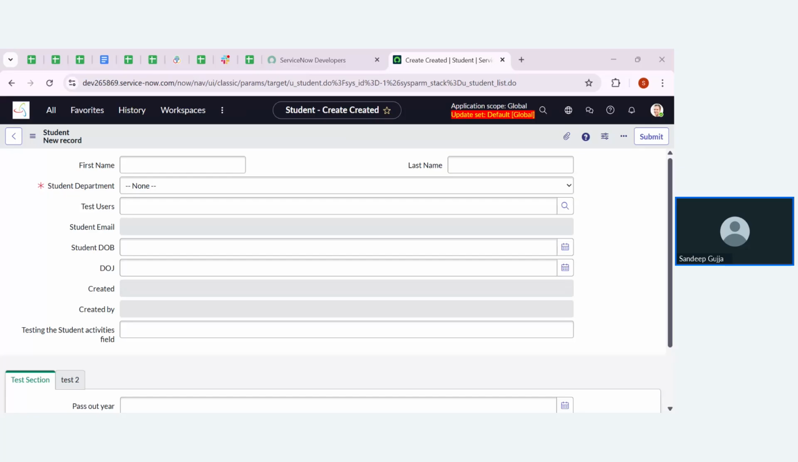That is very easy, right? UI actions and UI policies are very easy. In the UI policy, we need to define the condition. In the UI actions, we are going to perform the action. That's it.